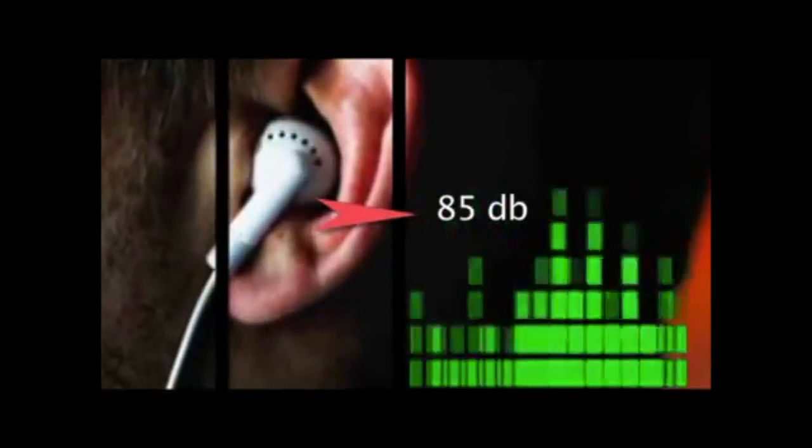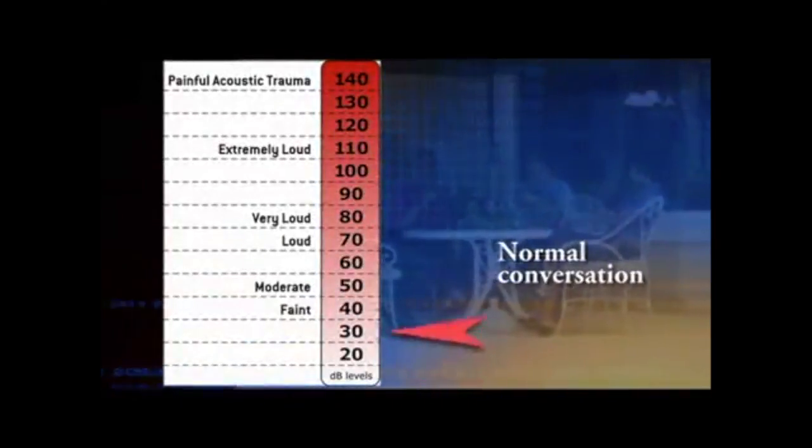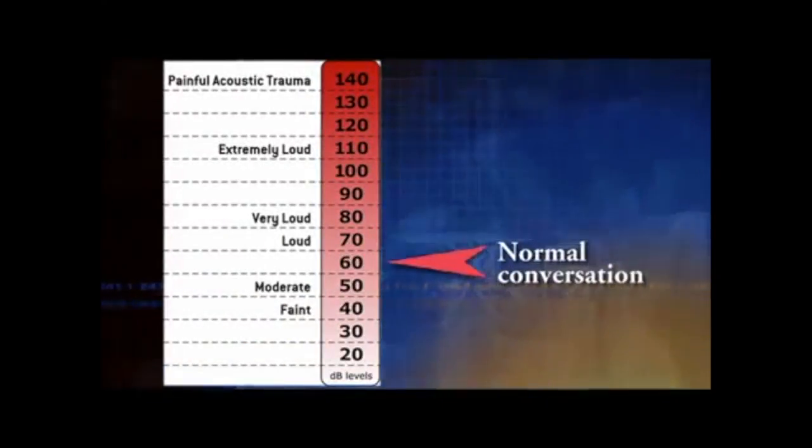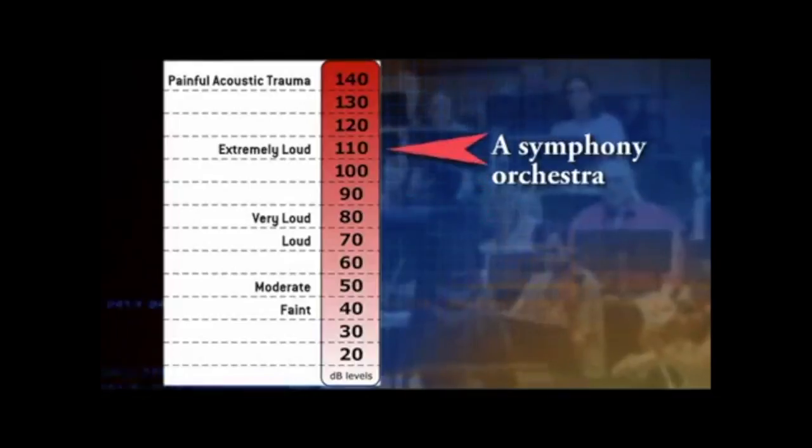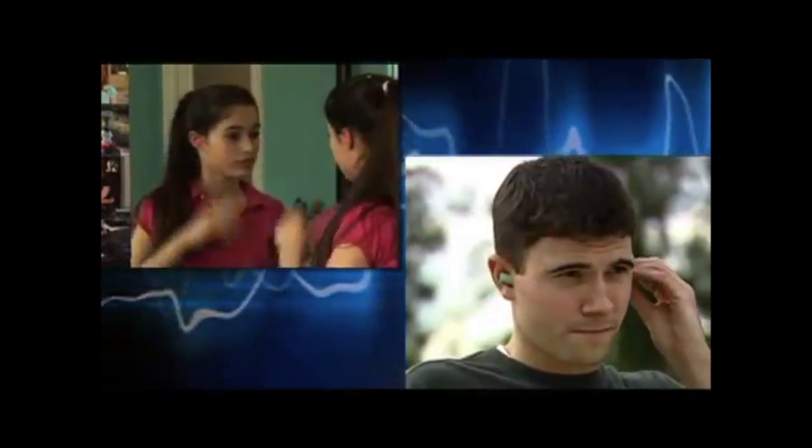Decibel levels under 85 are considered safe for your hearing for an unlimited amount of time. The louder the sound, the less time you can listen safely. A normal conversation is at 60 decibels. Heavy city traffic or a school cafeteria is at that 85 decibel threshold. A symphony orchestra can top out at 110 decibels. For hearing health, we should be aware of the loudness of the sounds that surround us and protect our ears.